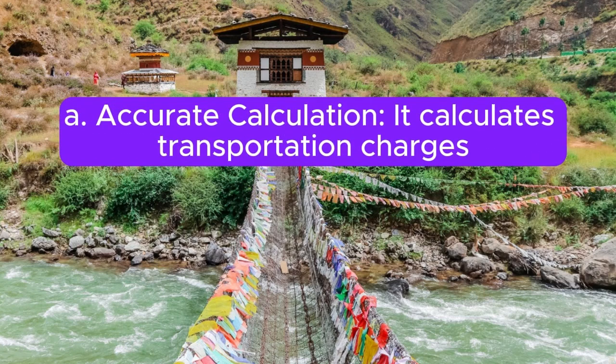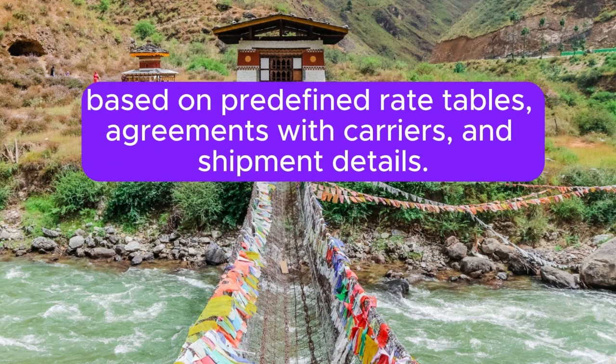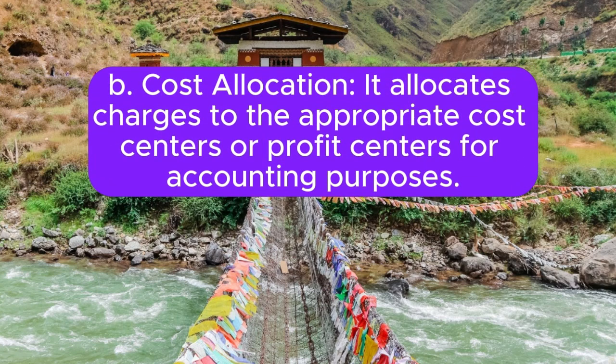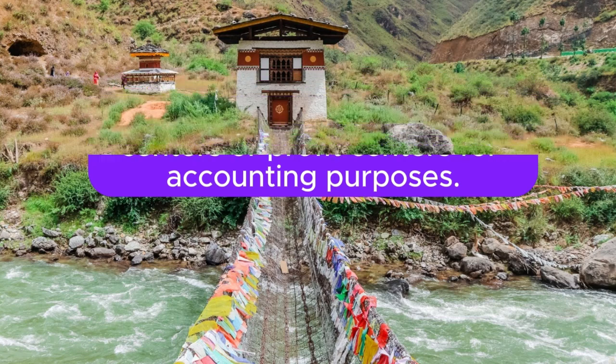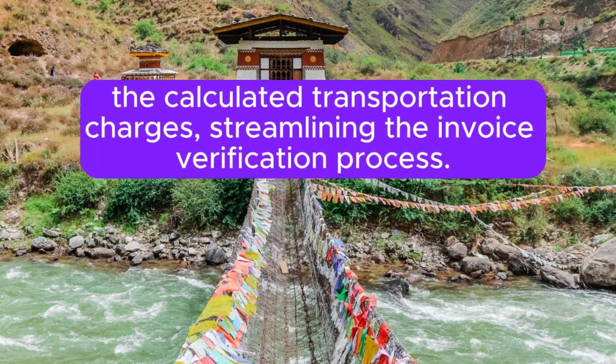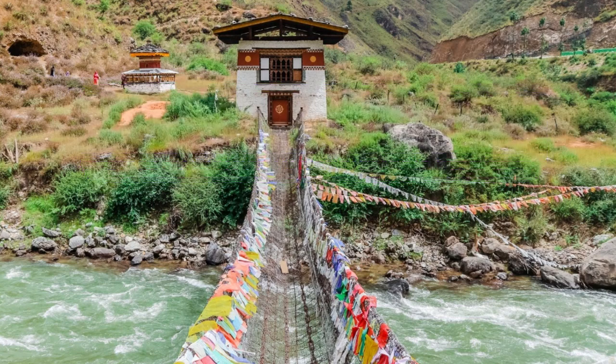It calculates transportation charges based on predefined rate tables, agreements with carriers, and shipment details. B. Cost allocation. It allocates charges to the appropriate cost centers or profit centers for accounting purposes. C. Invoice verification. Ensures that carrier invoices match the calculated transportation charges, streamlining the invoice verification process.